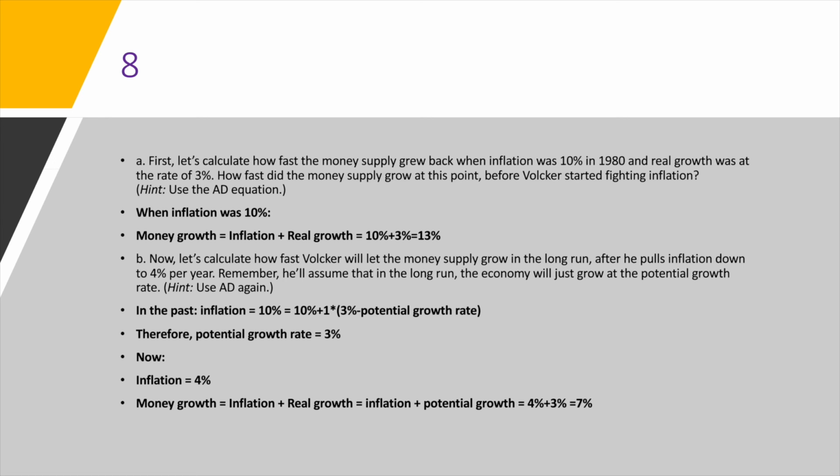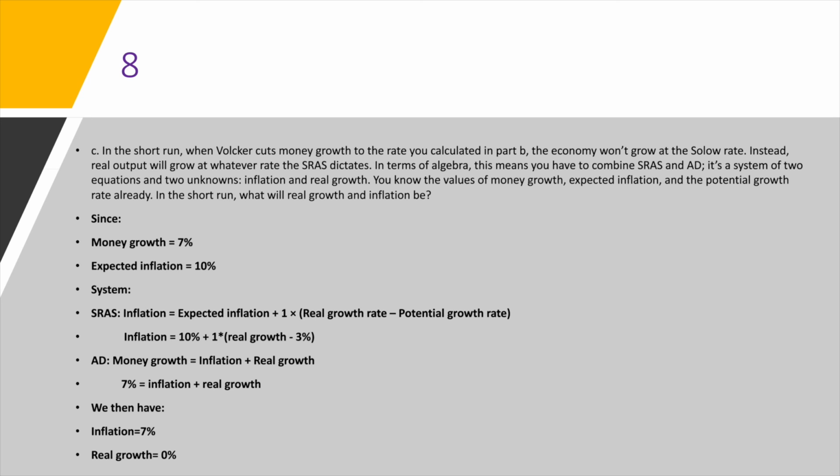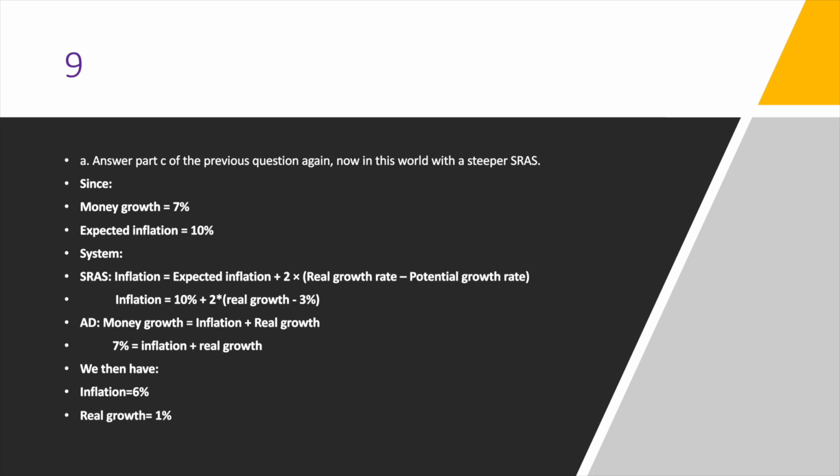Now, instead of looking at the long run, in part C, we want to look at the short run. In the short run, we know the money growth, we know the expected inflation, and now we have 2 equations forming a system. Plugging the values in, we discover that the inflation is going to be 7% and the real growth is going to be 0%.